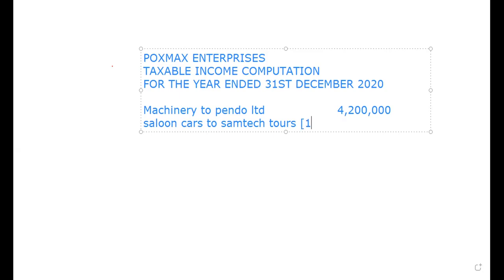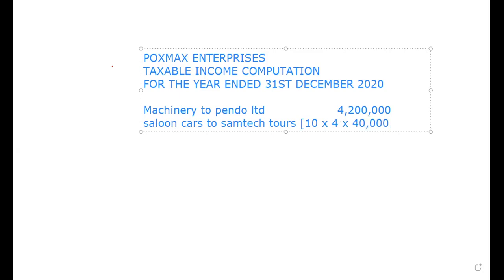There were 10 salunkas. Then it was for 4 months, so you have to multiply it by 4. Then it was 40,000 each per month, so we multiply it by 40,000.